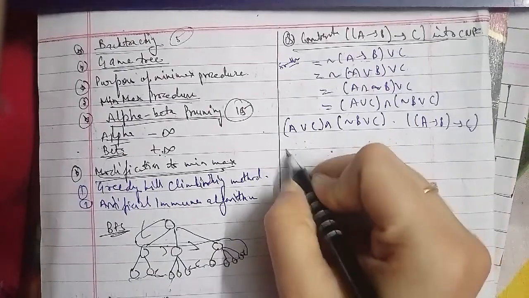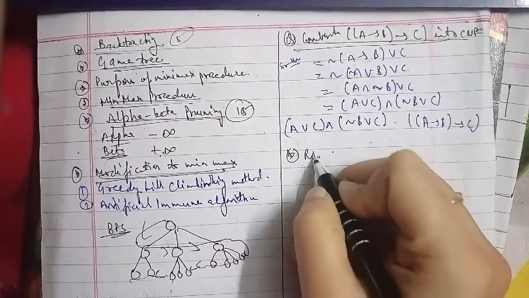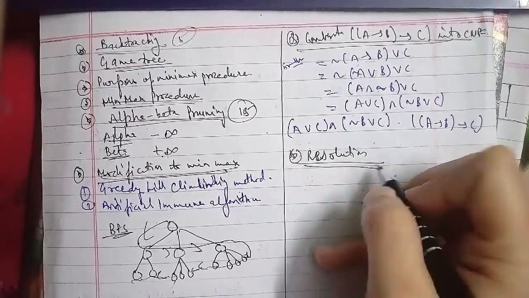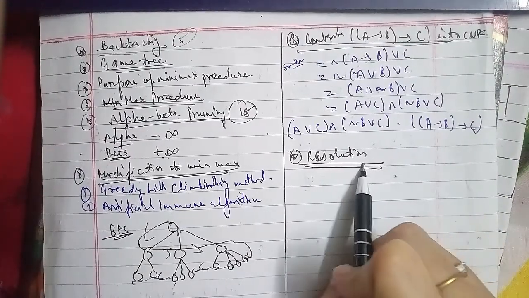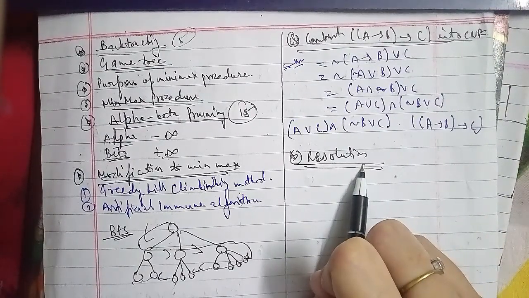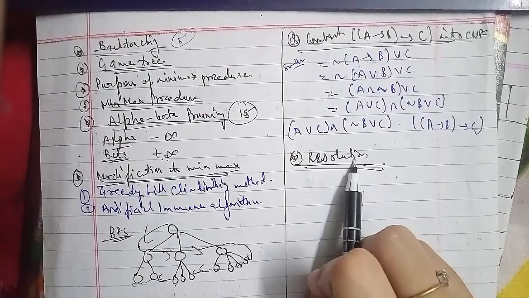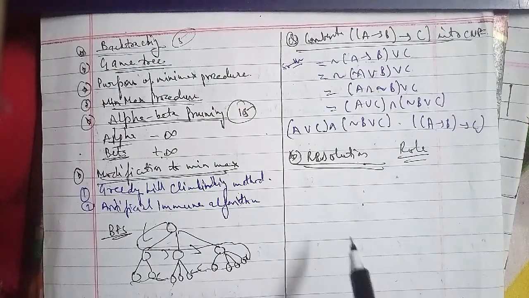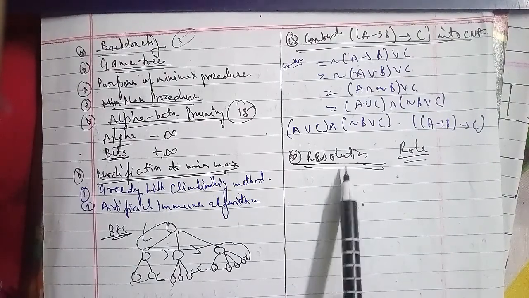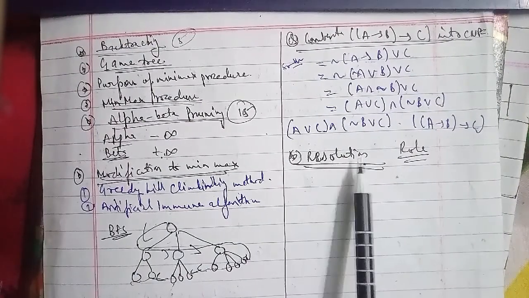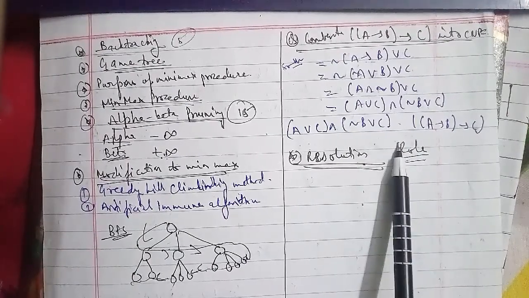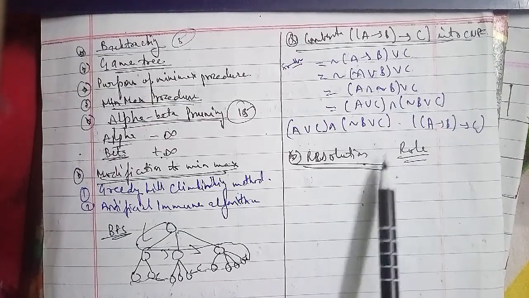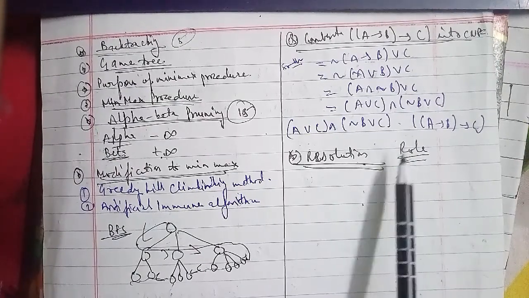Resolution in propositional and predicate logic. In the resolution of propositional logic, the procedure for proving a statement S with respect to a set of axioms F is as follows. Convert all the propositions of F to clause form, negate S and convert the result to clause form, and add it to the set of clauses obtained in step 1. Then repeat until either a contradiction is found or no progress can be made.